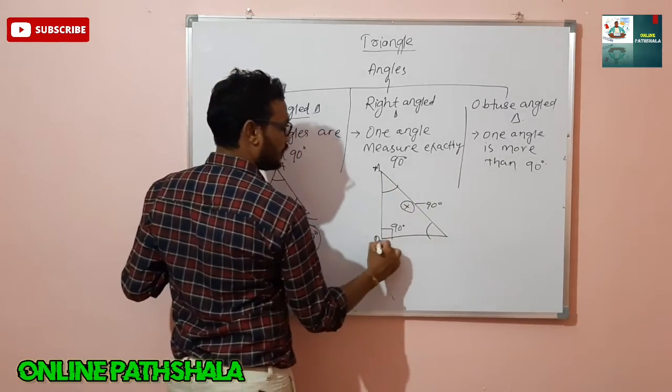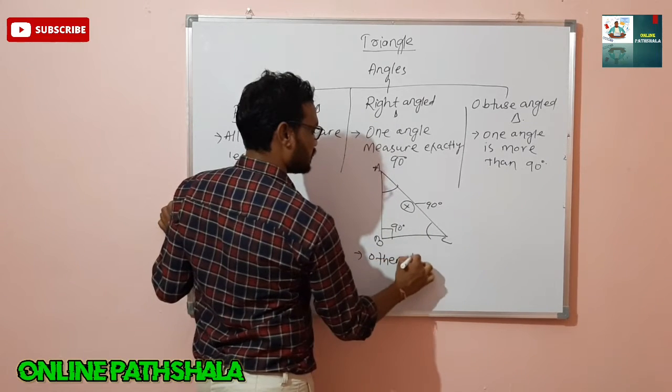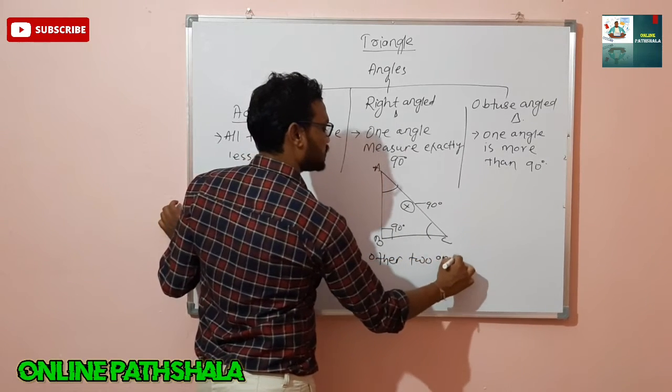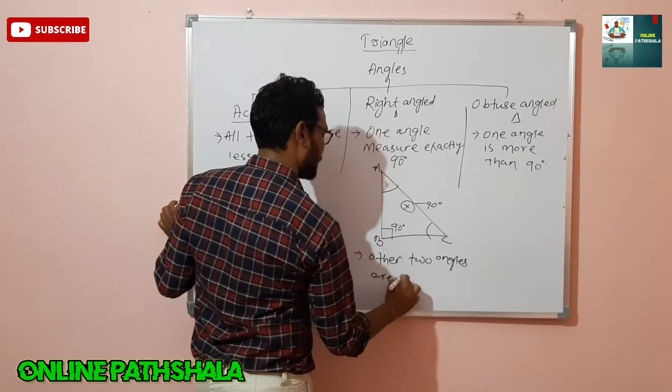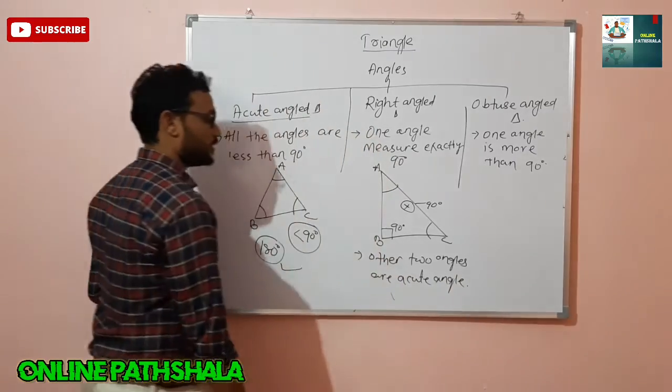In a right angle triangle, the other two angles are acute angles.